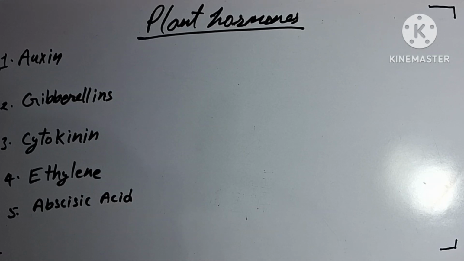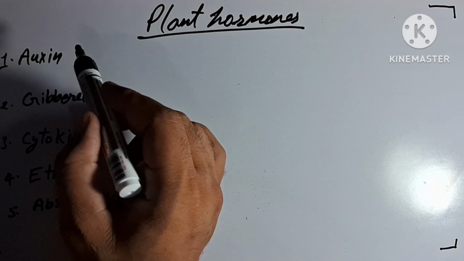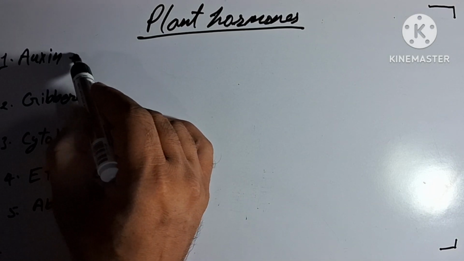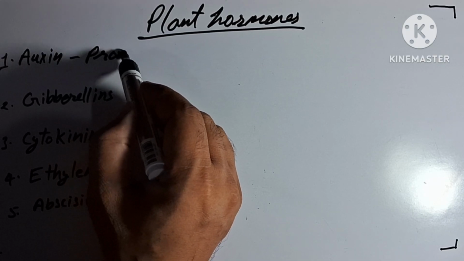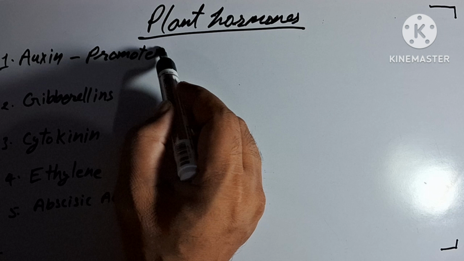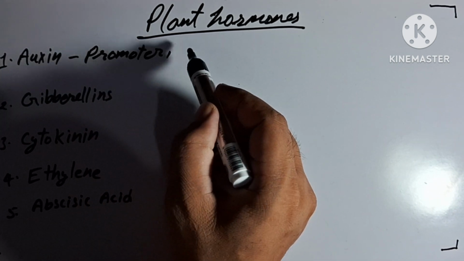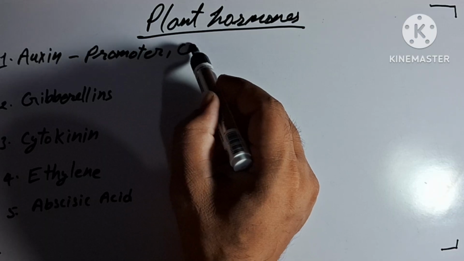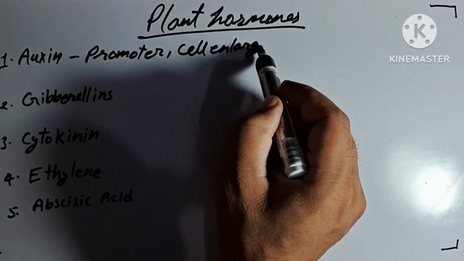Now, if we will start about them one by one. Auxin is the hormone whose specification is that it is a growth promoter. It promotes some specific characteristic features such as cell enlargement.